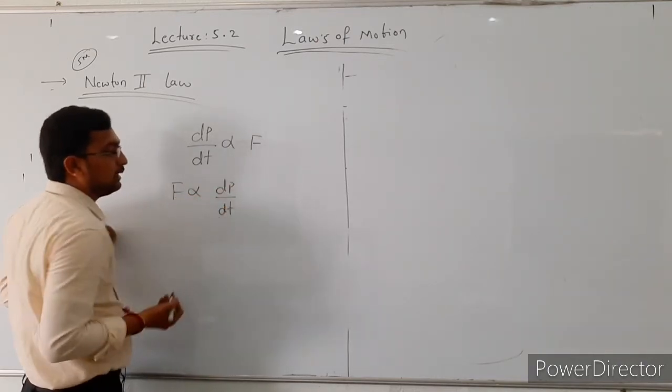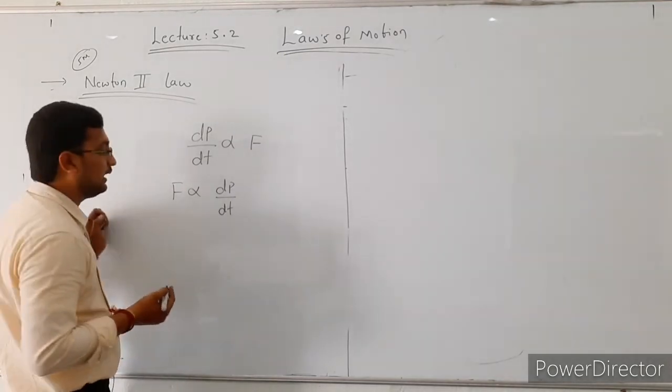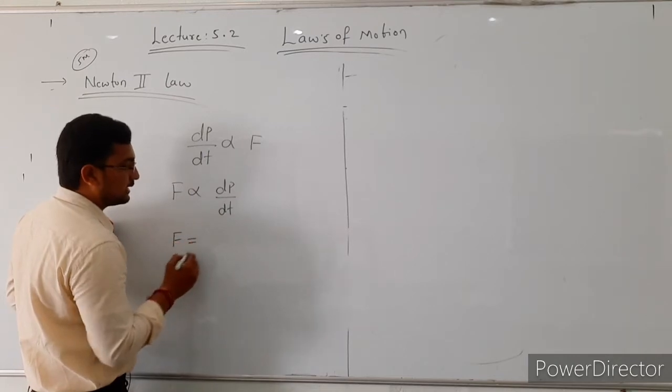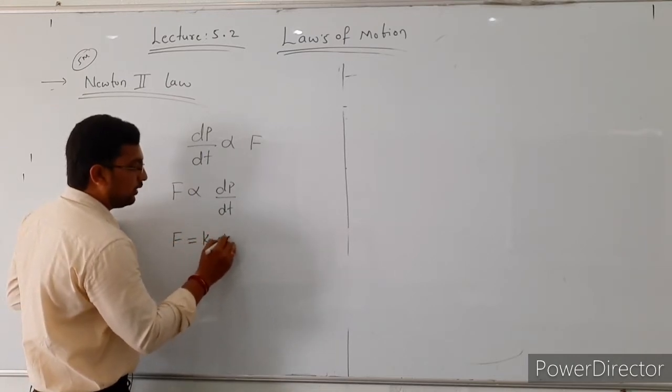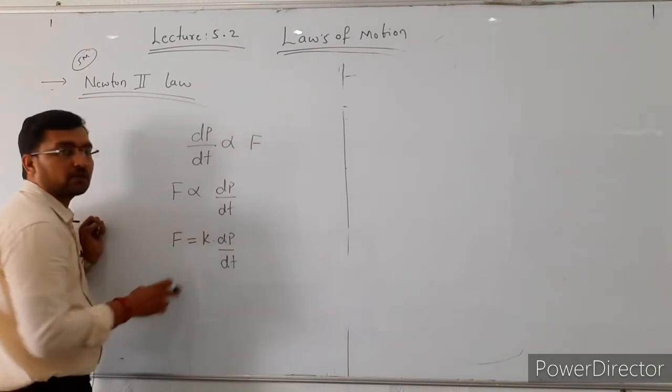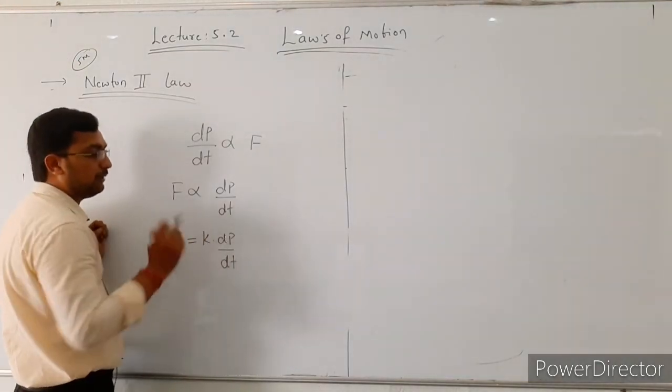To remove this proportionality, we use an extra term k, so force is equal to k, a constant, into dp by dt.